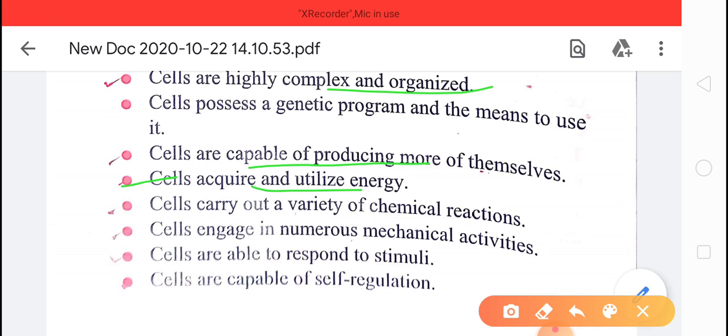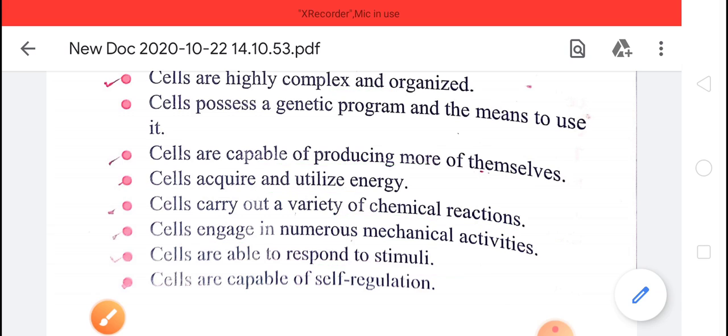Cells carry out a variety of chemical reactions, that is, metabolism takes place in the cell. Cells engage in numerous mechanical activities. Cells are able to respond to stimuli. And last, cells are capable of self regulation.